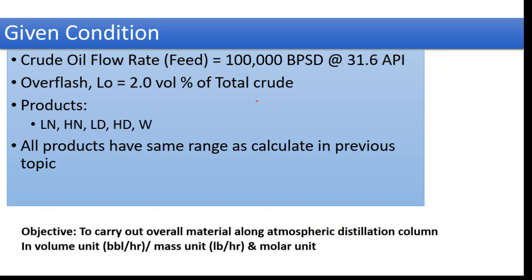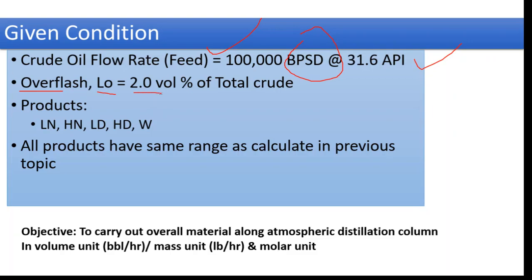Now come to the overall material balance calculations. How to calculate? For that, what is given here? The crude flow rate, that is the feed, is given here as 100,000 bpsd at 31.6 degree API. So the API is given for the feedstock and the flow rate is given in bpsd. What is the meaning of bpsd? We'll discuss it. The second given parameter is the overflash, denoted by L naught, and we have discussed the basic concept of overflash: it is the extra amount of vaporization after the total distillate.